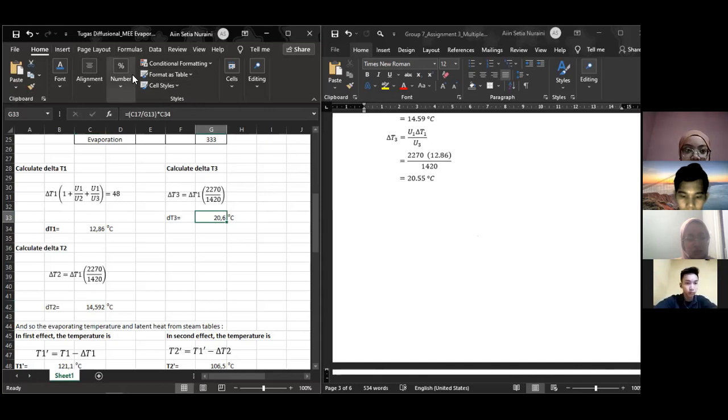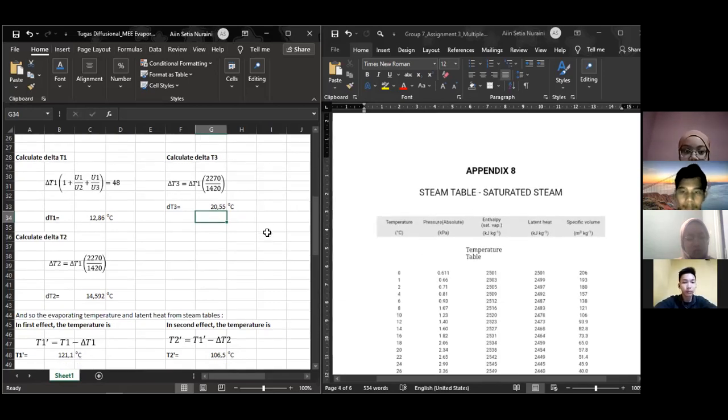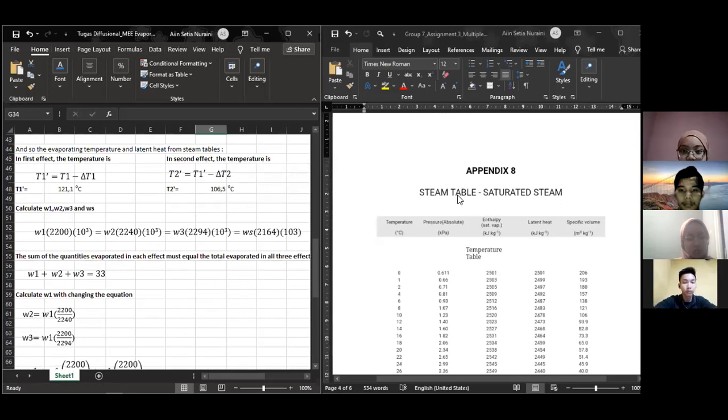We can see in this Excel, the answer is the same. The answer is 20.55 degrees Celsius. Next will be explained by my friend.